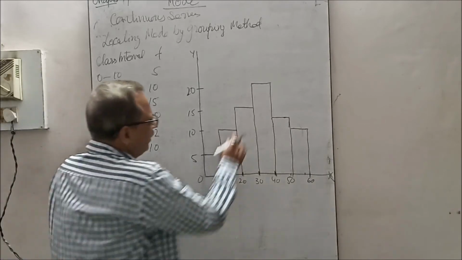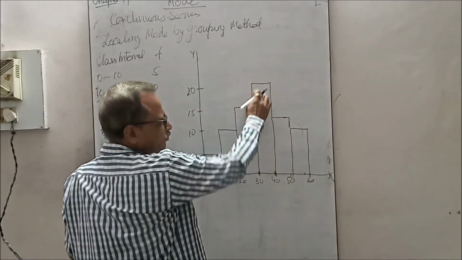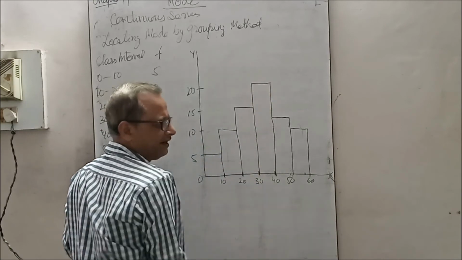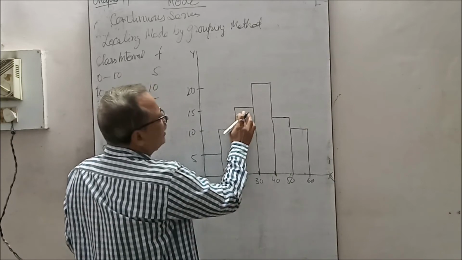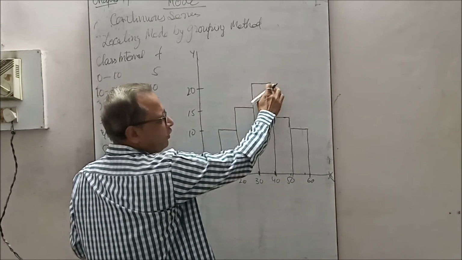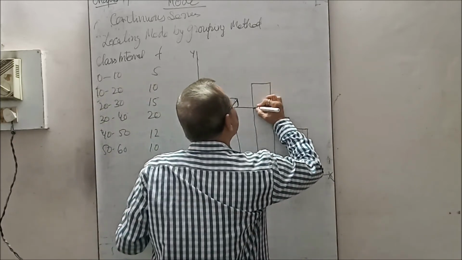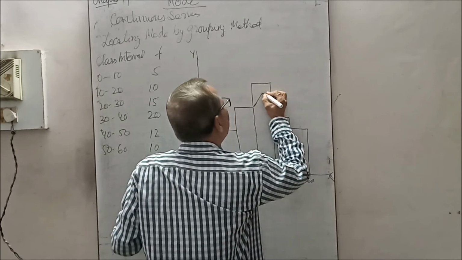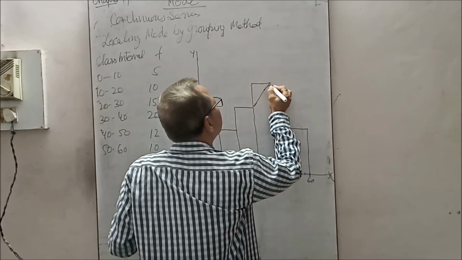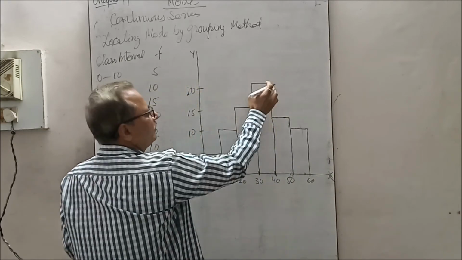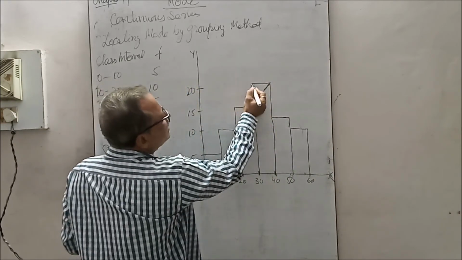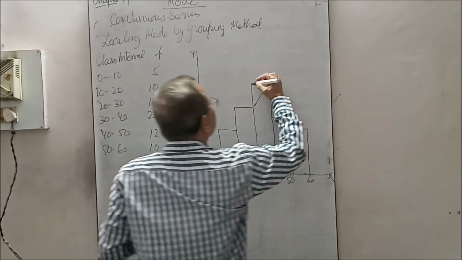Now the highest peak is this one. The highest rectangle is this one. What to do? From the corner of the adjacent one to the top one, draw a line meeting each corner.